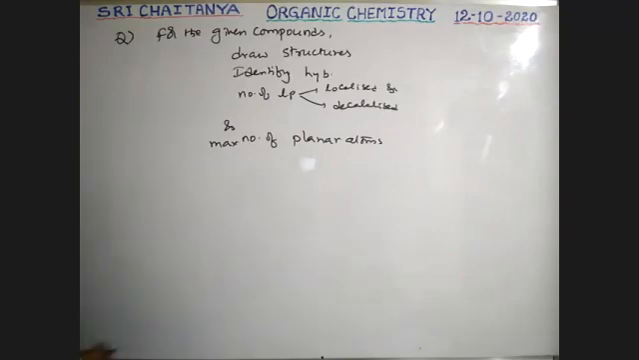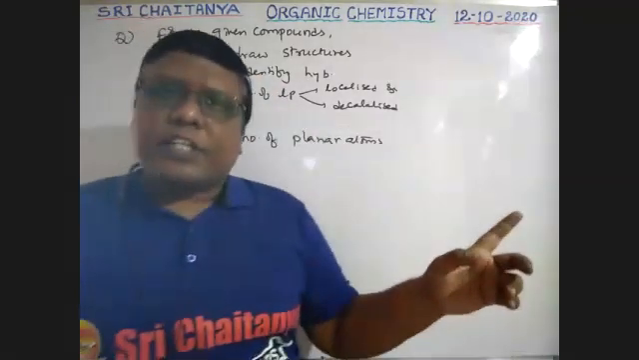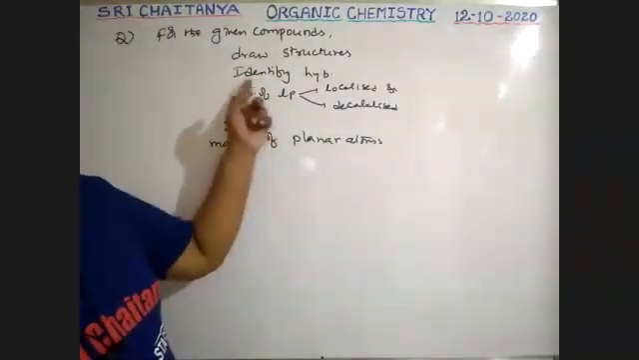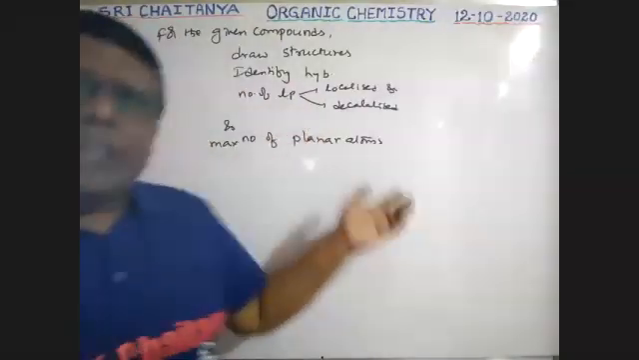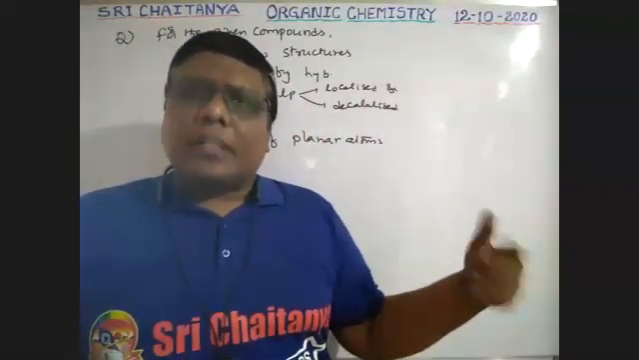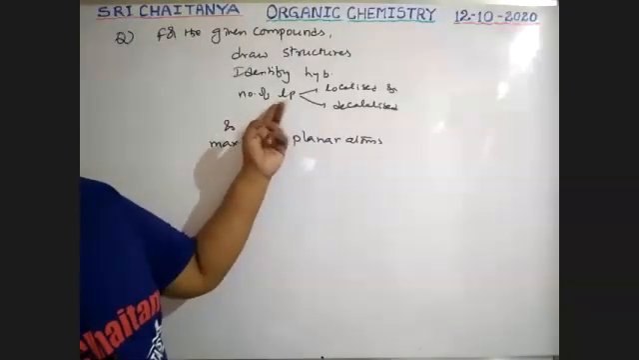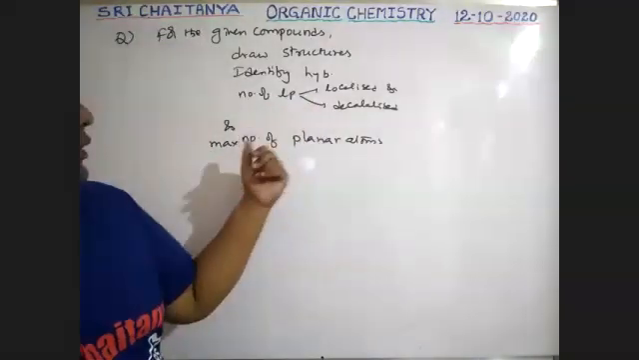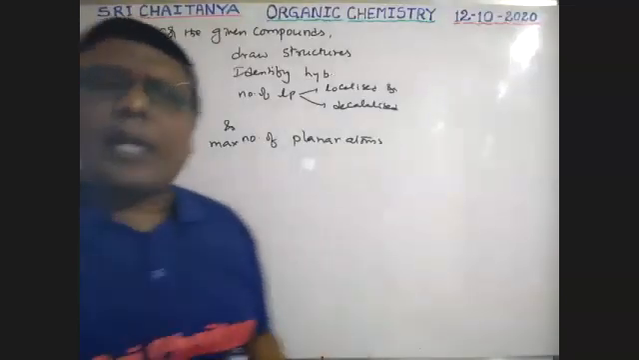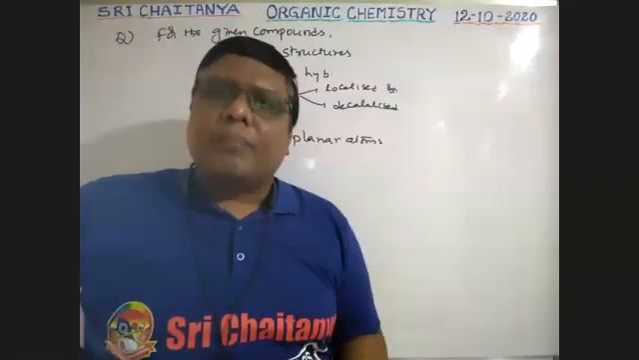This is the question, boys. First of all, write its structure, and now identify the hybridization of those elements, both carbon and other elements if there are any. Hybridization of every element, not only carbon. Next, lone pairs and the maximum number of planar atoms.